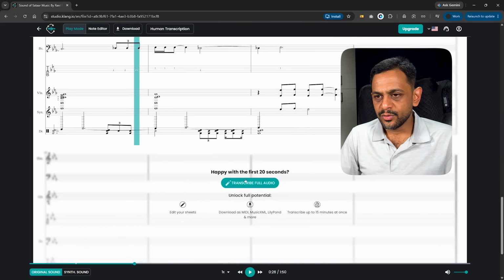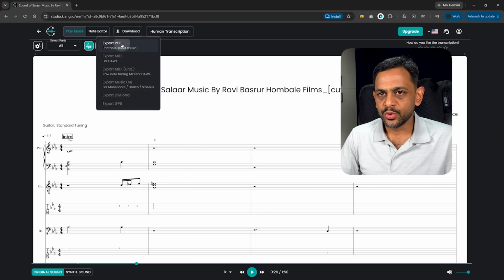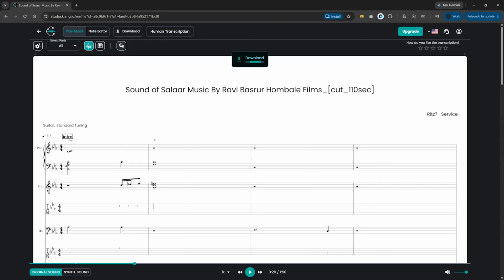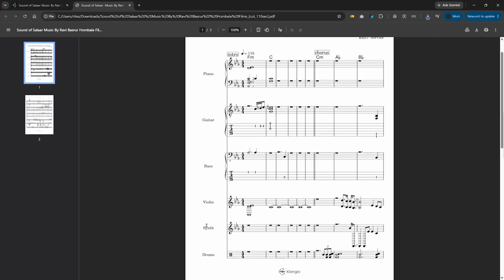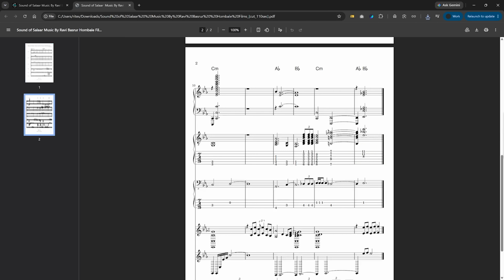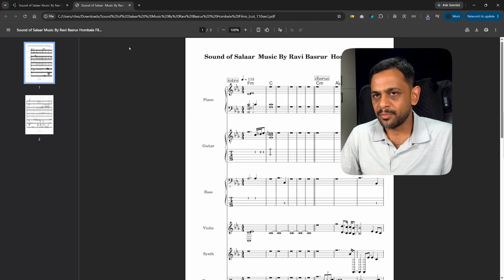And this will be done for only the first 20 seconds. If you want more, you can click on transcribe full audio, and that will consume some credits. Now what I'm going to do is download this because I want to show you what we get as output. So let me just open it up, and you can see piano, guitar, bass, then violin, this is synth, and this is drums. We get all of these details from that particular music that we uploaded.